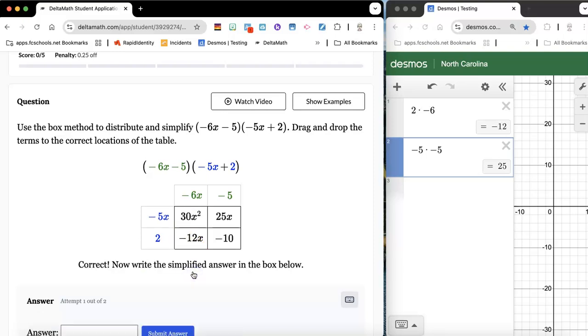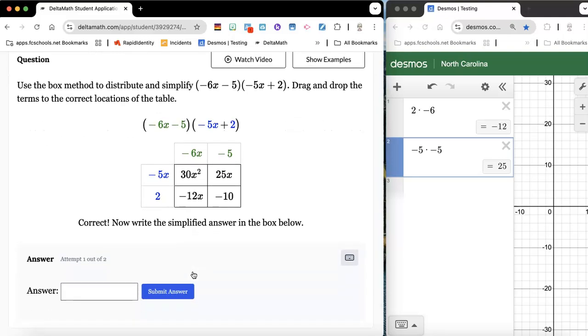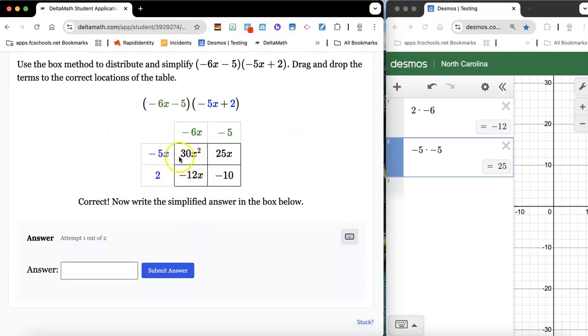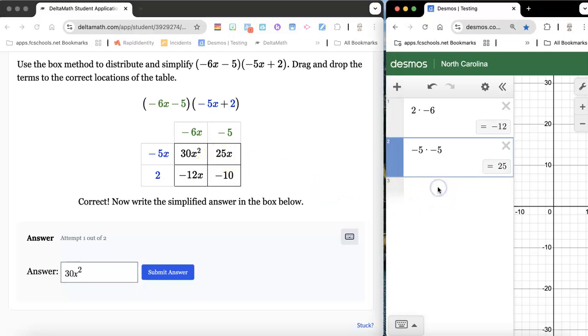all right, now I have to simplify it. So I'm almost done, but not completely done. This term right here, there are no other x squared terms in the box. So I'm going to put my 30x to the second right there. Now I've got to do negative 12 plus 25, because I'm combining like terms. I did that thing again. Let me try that again.